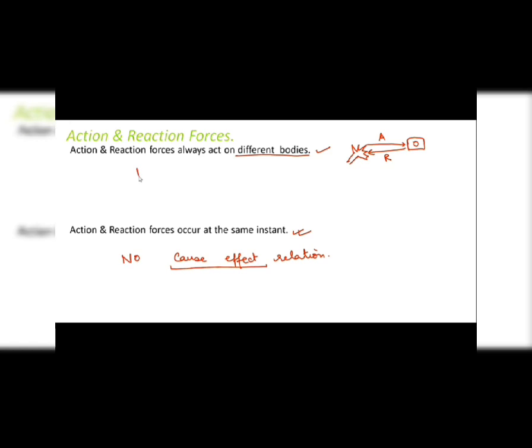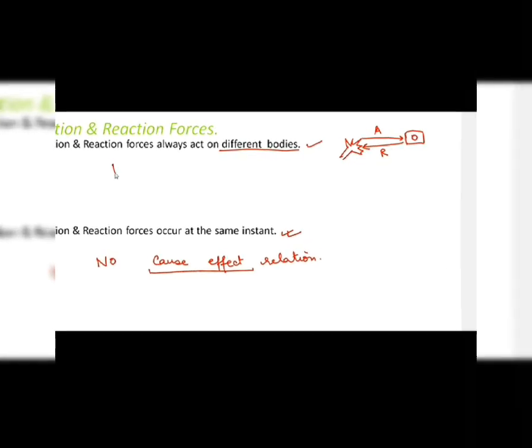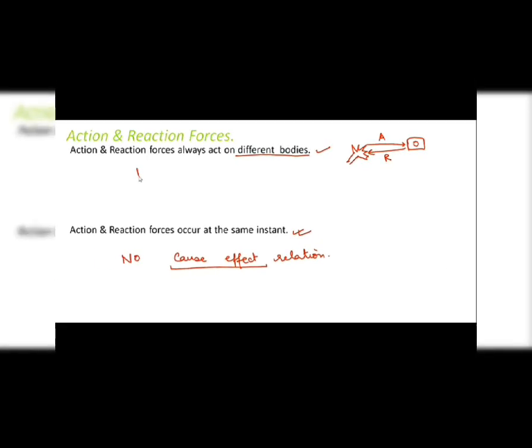Many people have this misunderstanding that action is the cause which gives rise to reaction, so reaction is the effect, but it's not like that. As soon as there's an action, there's a reaction at that same instant. So action and reaction occur at the same instant, and they act on two different bodies.